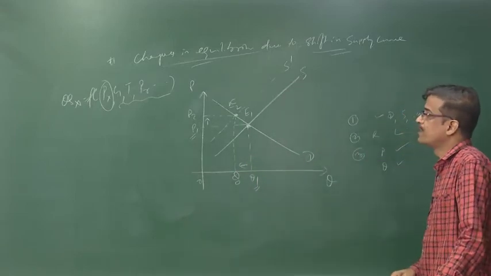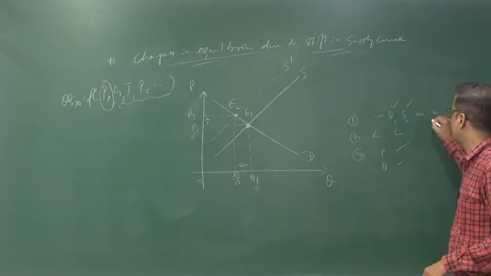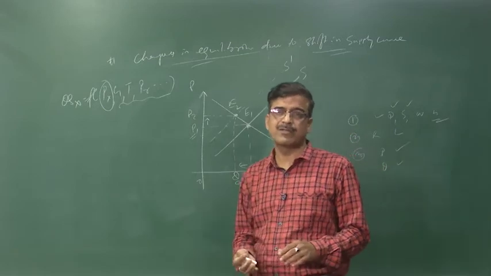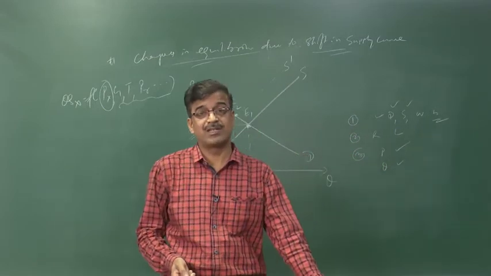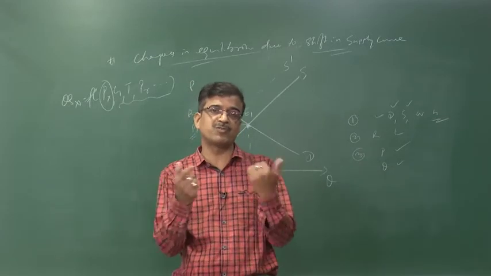Now after knowing the demand and supply shift, we have to take the third situation where both change, that means demand shifts and supply shifts. When both change, what happens to the equilibrium price and quantity? Now exactly in the same manner we narrated one example, you need to understand how both change.